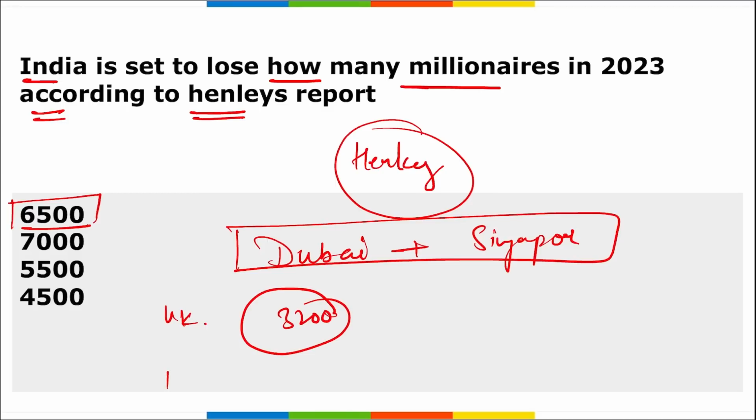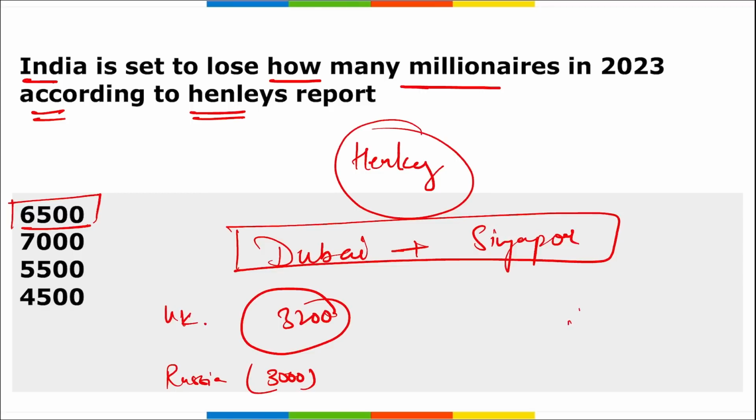India will be followed by UK with almost 3,200 millionaires leaving the country. Then on third is Russia, where almost 3,000 high net worth individuals or millionaires are leaving their country to move to different parts of the world. Correct?